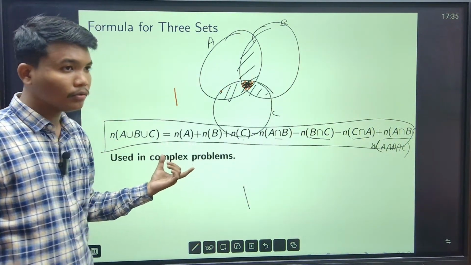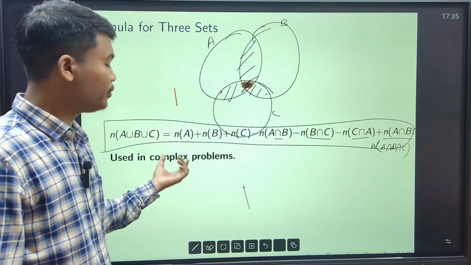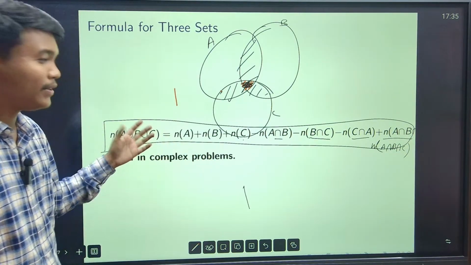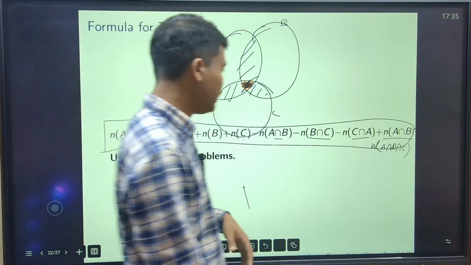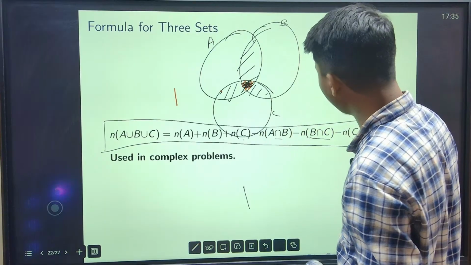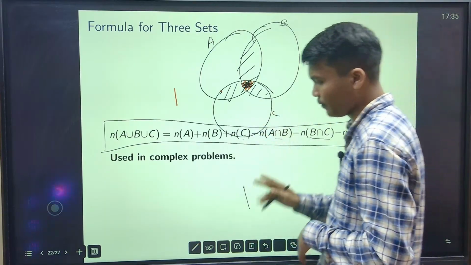Now, why do we need this formula? We need it to solve some problems, which will include A, B, C. There are various lengthy problems. Suppose you are given A intersection B, A intersection C, and you have to find something.